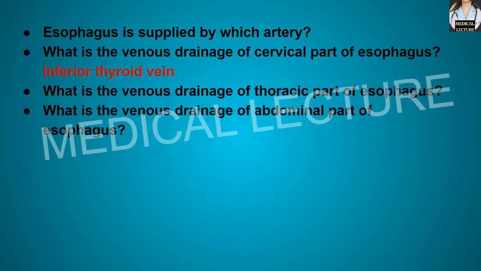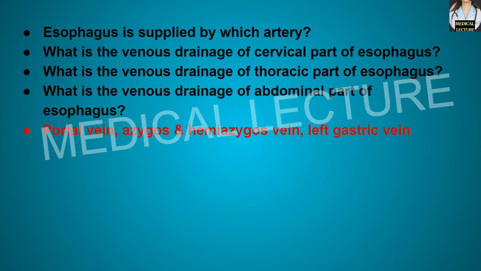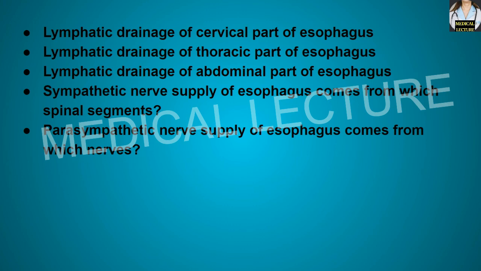So venous drainage of the cervical part of the esophagus is the inferior thyroid vein. Venous drainage of the thoracic part of the esophagus is the azygous and the hemiazygous vein, while the venous drainage of the abdominal part of the esophagus is by the portal vein, azygous vein, hemiazygous vein, and the left gastric vein.